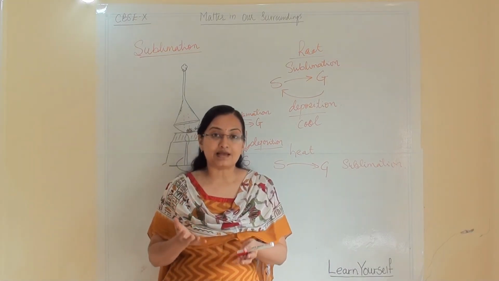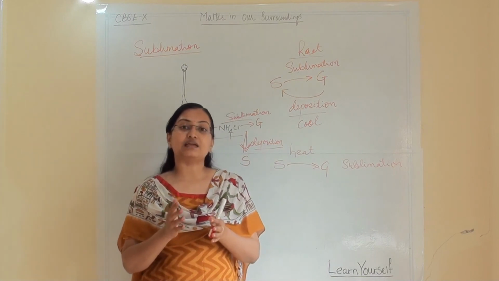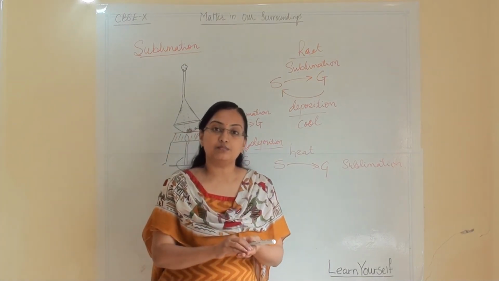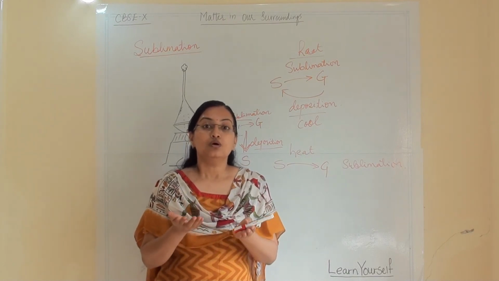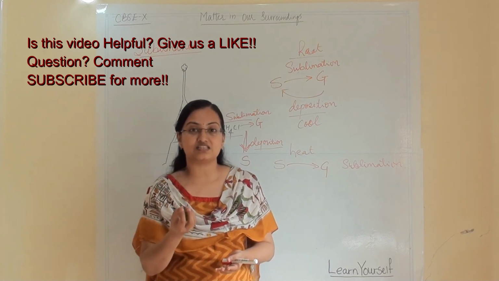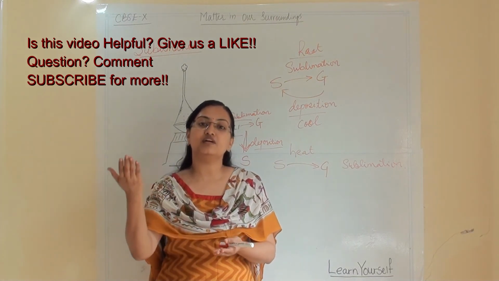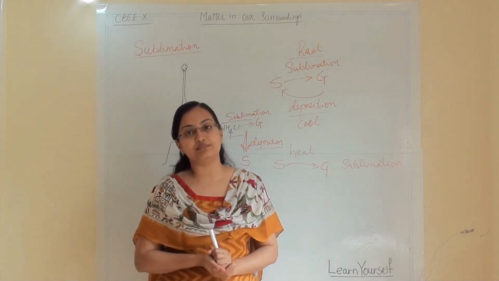We use naphthalene balls in our routine life. When we keep them in a cupboard and look at them after some time, there is no naphthalene ball, or it has reduced in size. So they are directly converting into a gaseous state. That is also an example of a sublimable substance.